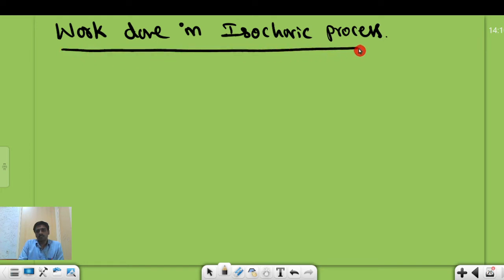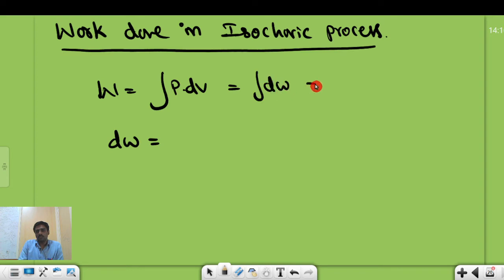What is the definition of work done? Work done is the integral of P dV. This is the formula we have. So dW is equal to P into dV.